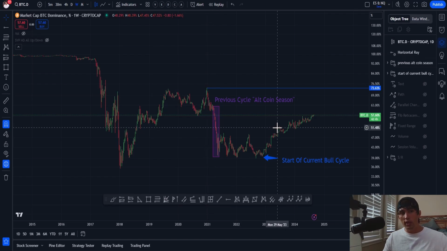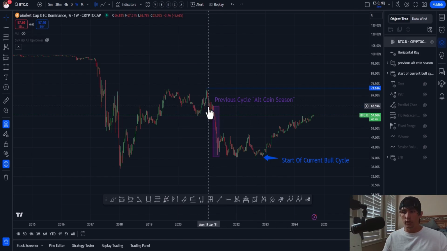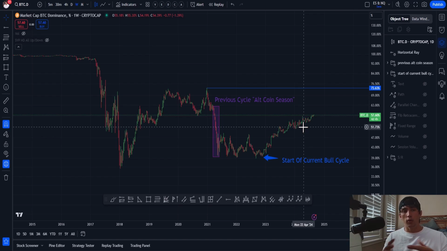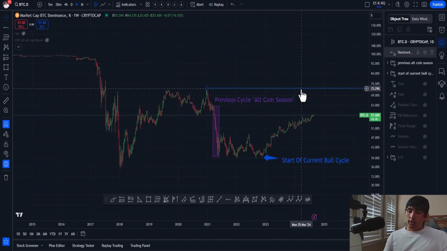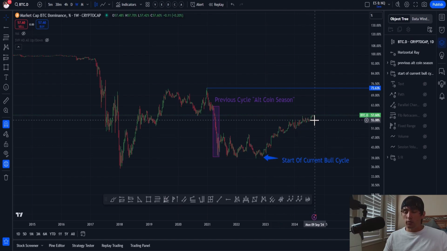I don't think Bitcoin dominance will go above that, for that same theory that I just mentioned, which is that each cycle I think we'll see less and less strength in Bitcoin in terms of market cap dominance. So yeah, I don't think it'll break this blue line. We've obviously made already a big move up. We're nearing all-time highs, which is where, like I said, historically we've always seen that altcoin season occur.